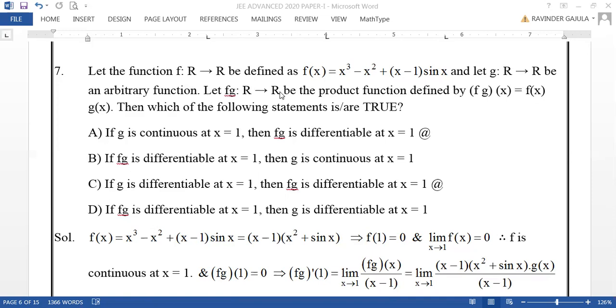Let fg: R → R be the product of functions defined by fg of x equal to f of x into g of x. Then which of the following statements is true?